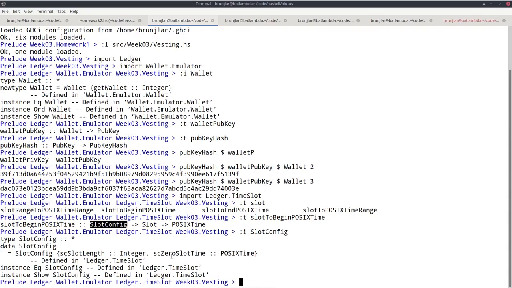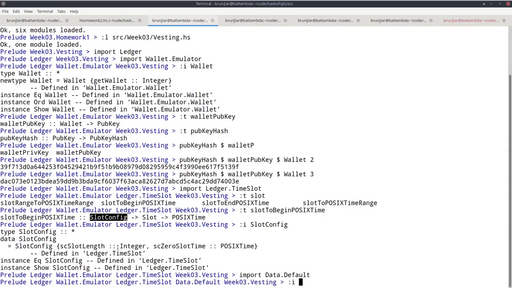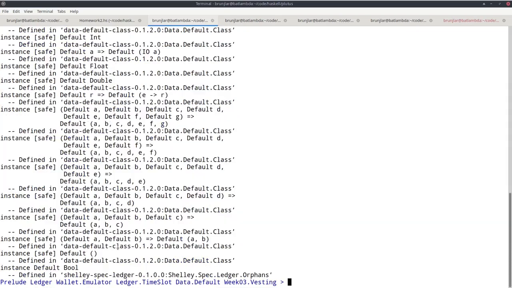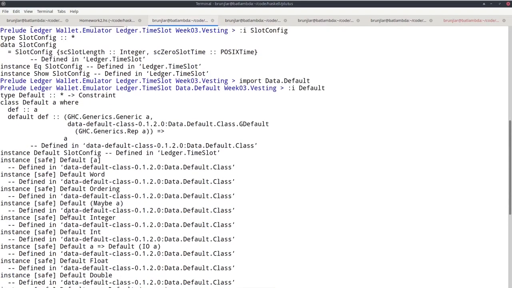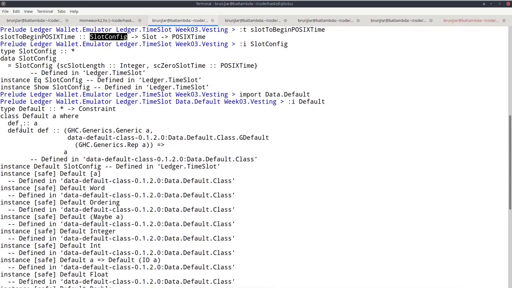So now we have to find out what slot config to use for the playground. Luckily, it's the default slot config. So what's the default slot config? For that, we need to import yet another module, Data.Default, and that defines a class called Default, with lots of instances. And we see it has a def method of type a.